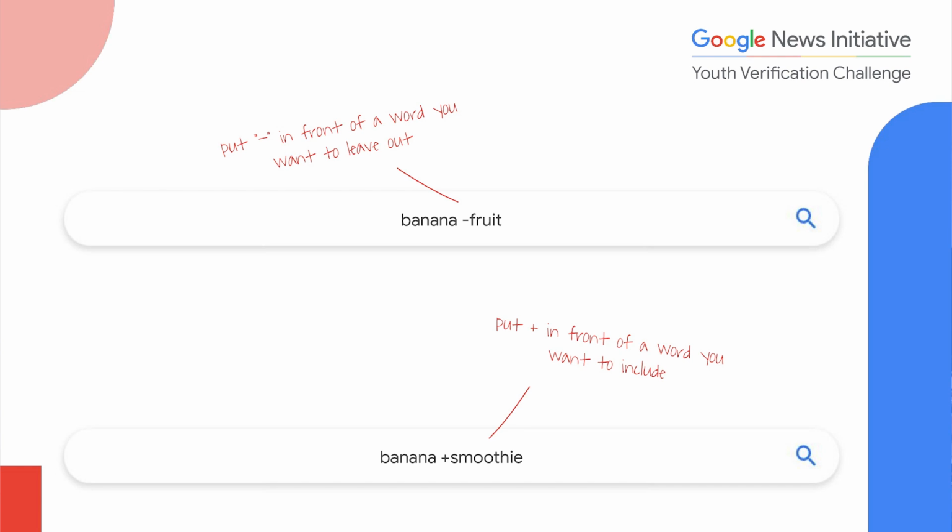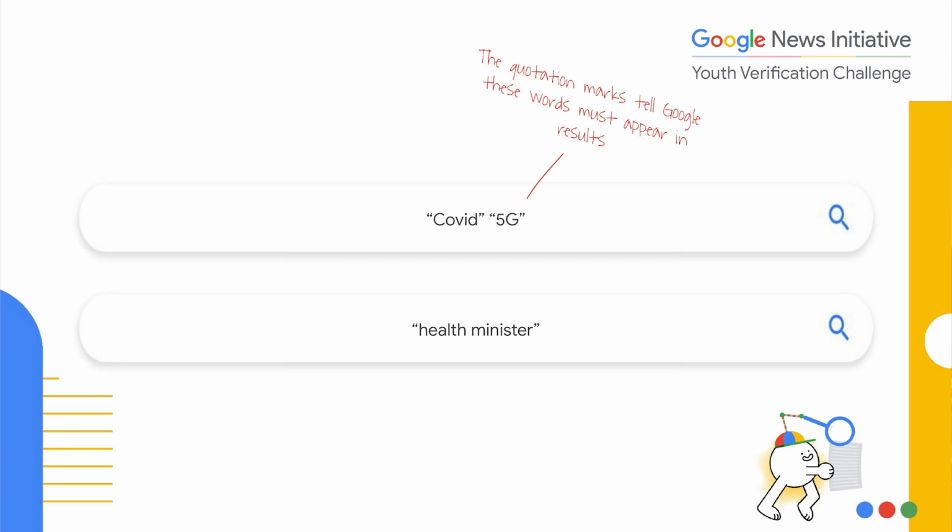Now, another is if you want Google to include both words in the search results. You can add the plus sign. You're letting Google know, I want my search results to have the words banana and smoothie in it. Now, another alternative to using the plus sign is the quotation marks. Now, quotation marks are handy to let Google know that it must include words or phrases in the search results. In this case, we're telling Google that we want the words COVID and 5G to appear in our search results.